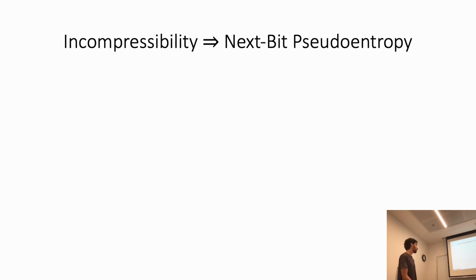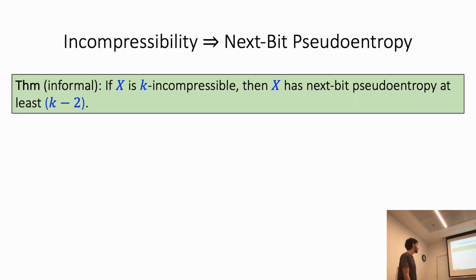Okay. So our main theorem is that incompressibility implies next bit pseudoentropy. We showed that a distribution X which is k incompressible is a distribution with at least k minus 2 next bit pseudoentropy.